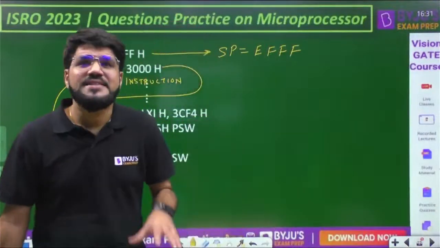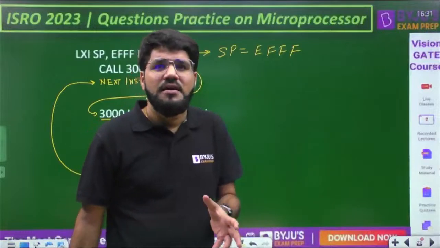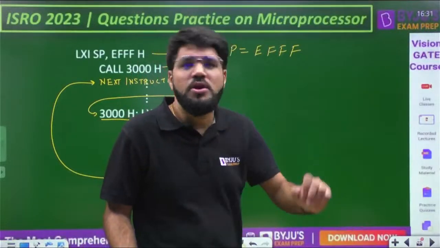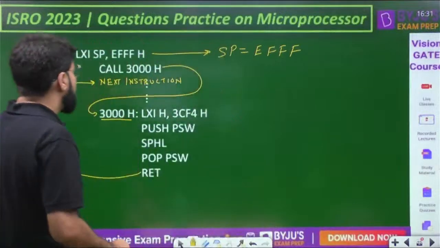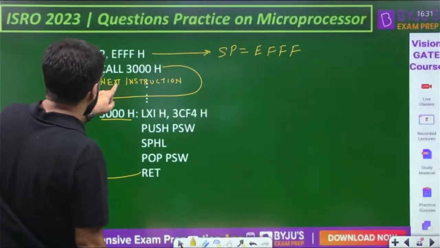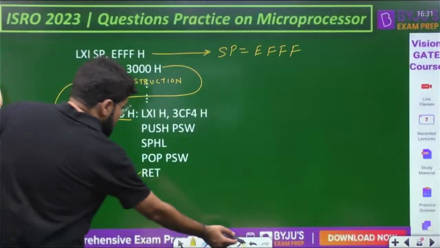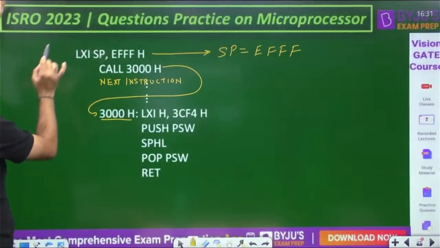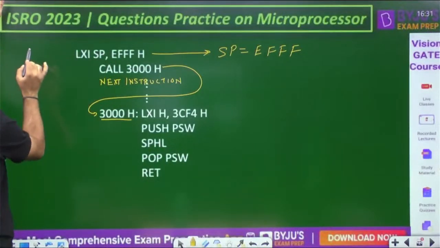Now this next instruction will have an address. The program is also written in some part of the memory of the microprocessor, so there will be some address of the next instruction. Let us suppose, just assume, this address is 2000.